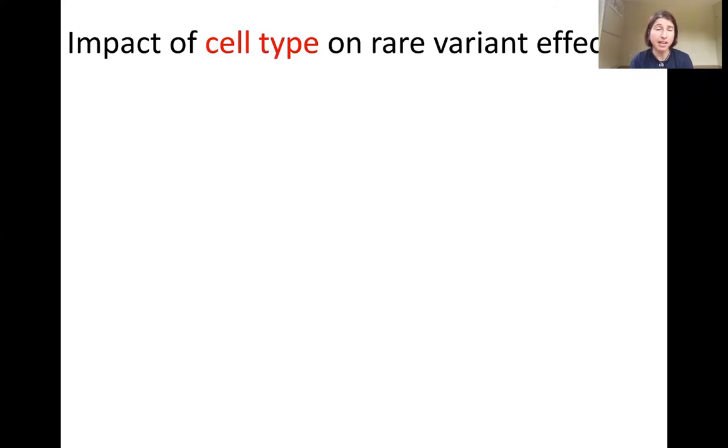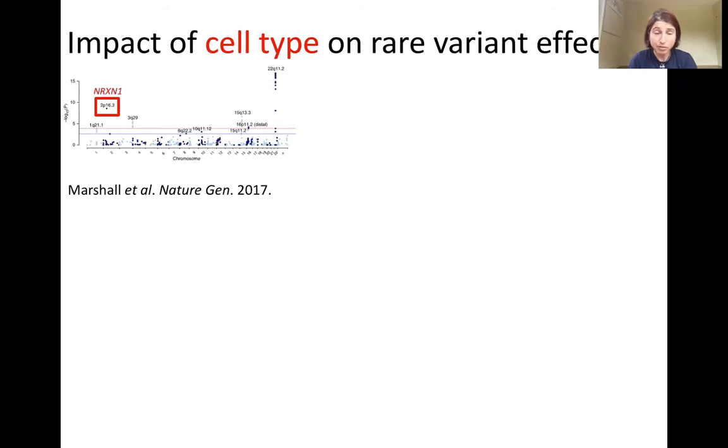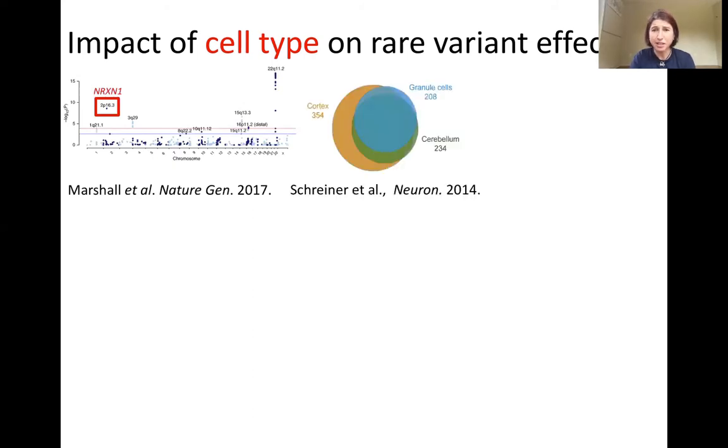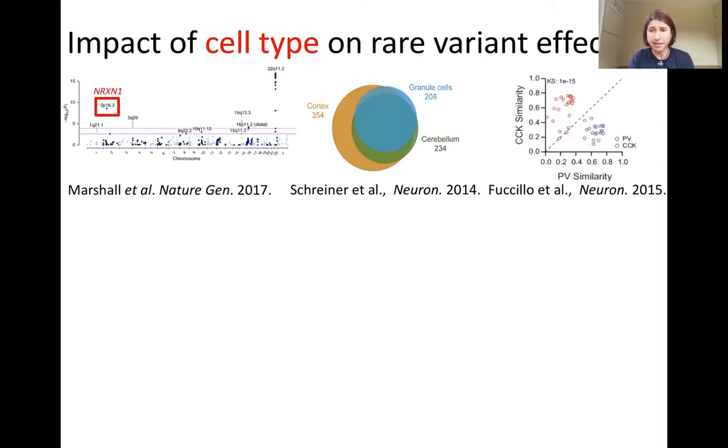Finally, Michael Fernando is looking at the impact of cell type on rare variant effects. It's been known for years that non-recurrent heterozygous deletions of Neurexin-1 are highly significantly associated with schizophrenia and autism. Neurexin-1 is highly alternatively spliced, with isoform repertoires that vary by brain region and by cell type.